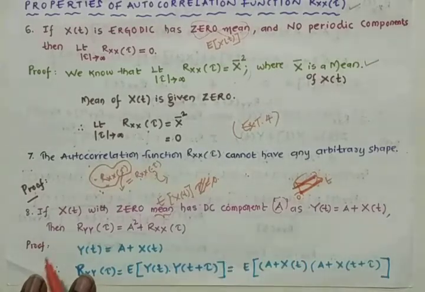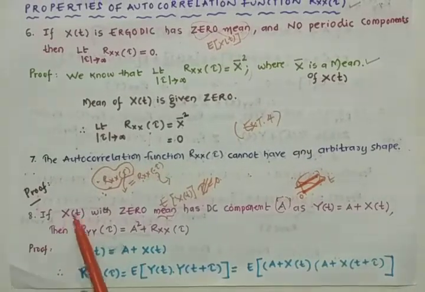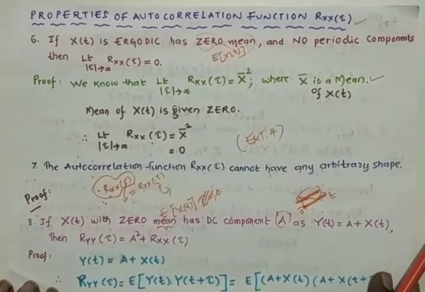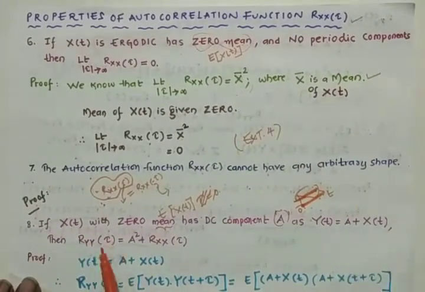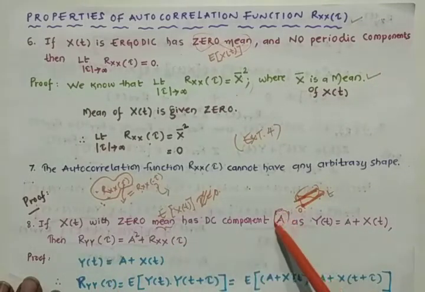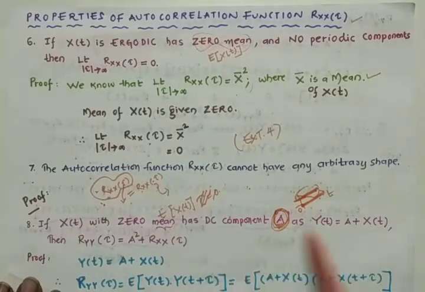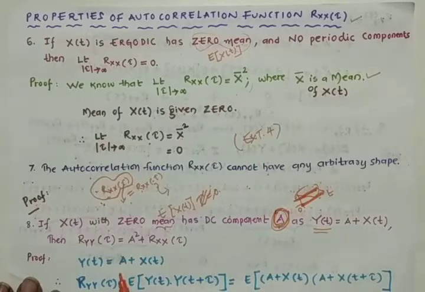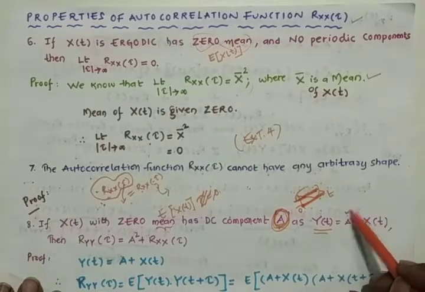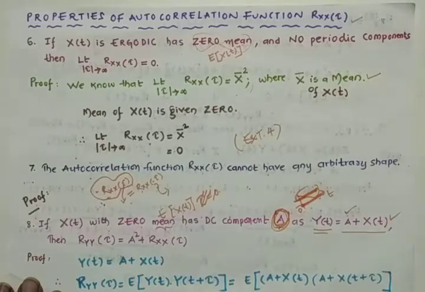So here we have a random process x of t, which has 0 mean, and the DC component is a. We have one more random process, y of t, which is the DC component plus x of t.